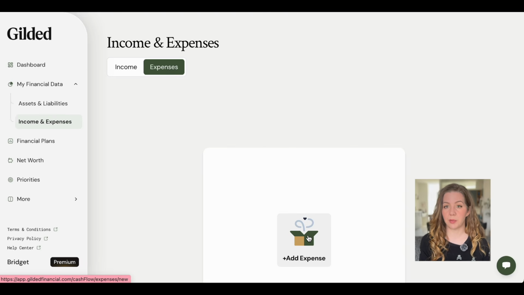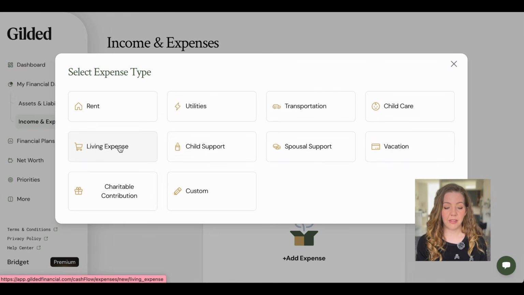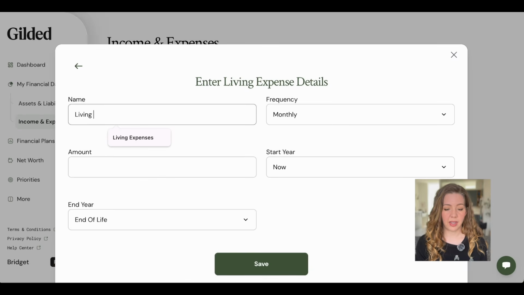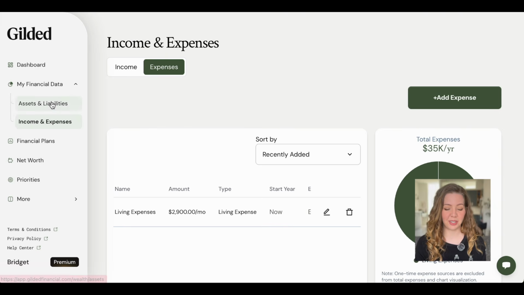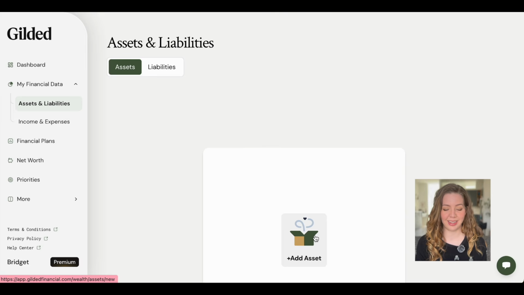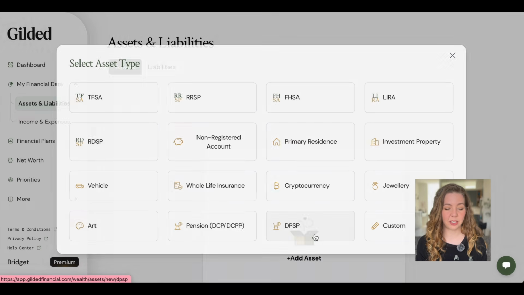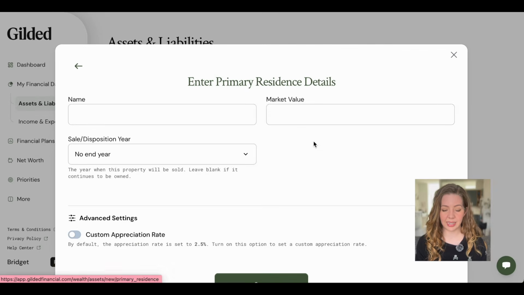I'm going to assume that this person has a mortgage, so we'll enter that under liabilities, but everything else I'm going to just call generic living expenses. And we'll say that those are approximately $2,900 per month. These begin now and go until end of life because you'll always have groceries, utilities, transportation costs for the whole time that you're alive. Once those two things are entered, we're going to navigate to assets and liabilities.